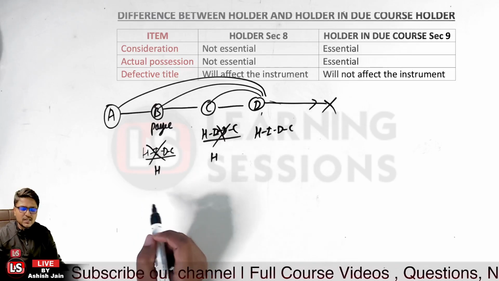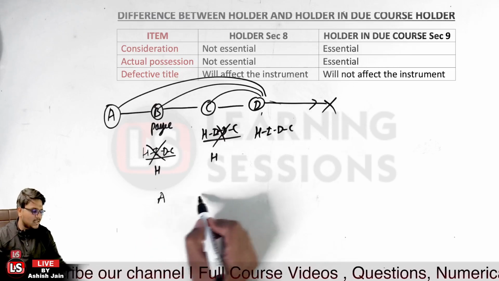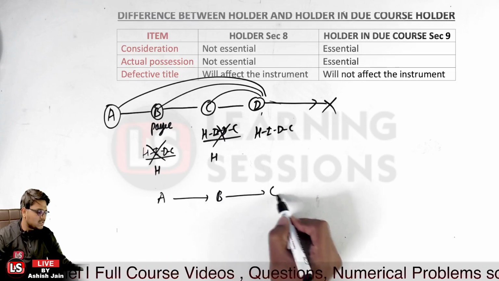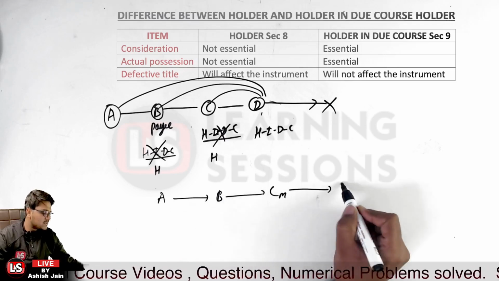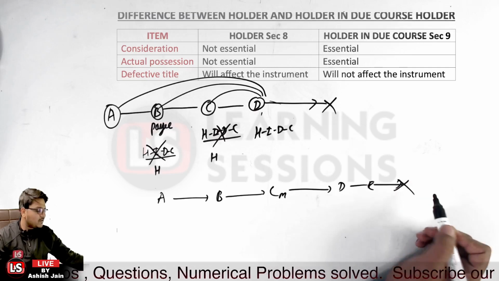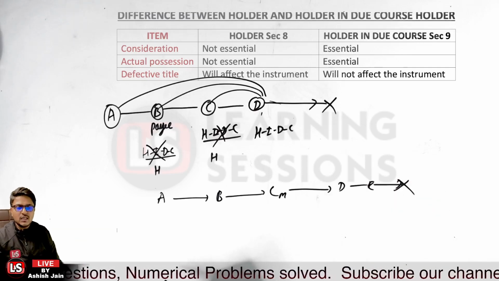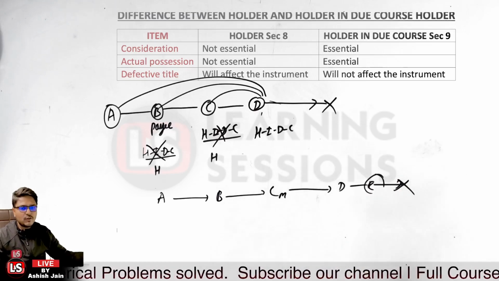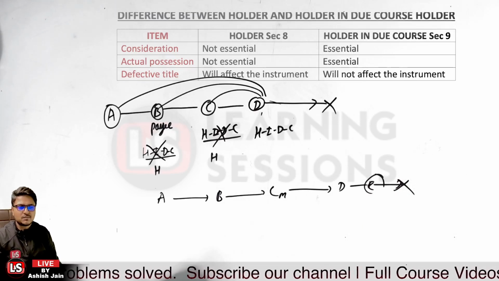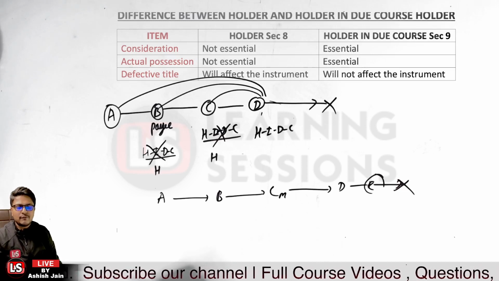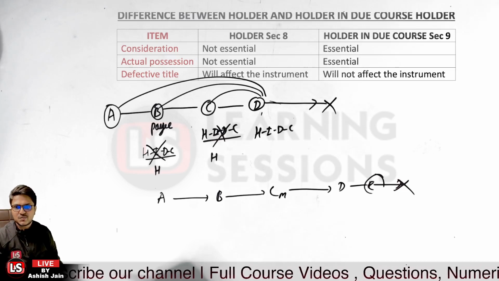Now let us take another example where person A endorsed the instrument to person B, and person B to person C. Person C is a minor. Person C to person D, and person D to person E. E presented the instrument and it was dishonored. Now which parties can E file cases against? Kindly do answer at the earliest. I want you all to participate.